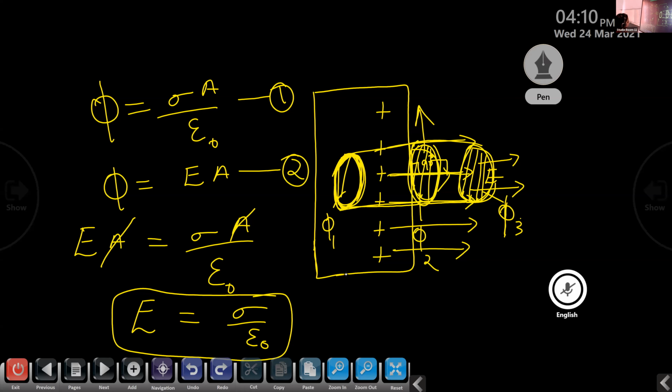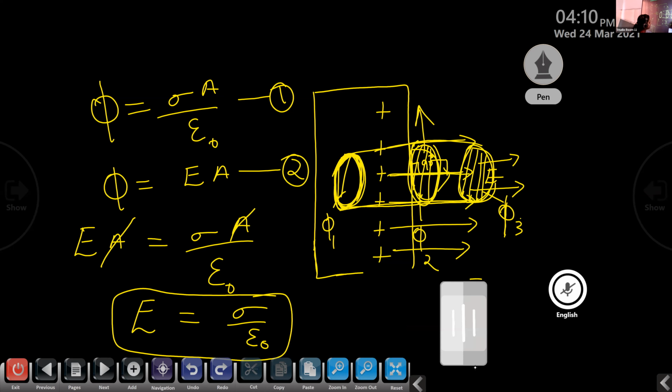And here, according to Gauss's law, we know that the electric flux phi is equal to 1 by epsilon 0 times the charge enclosed by the surface. That is, phi is equal to 1 by epsilon 0 into Q. But here the Q is due to the surface charge density, because here the charges are distributed on the surface. That is, Q is equal to sigma A, the charge distributed on the surface per unit area. So phi is equal to sigma A divided by epsilon 0.